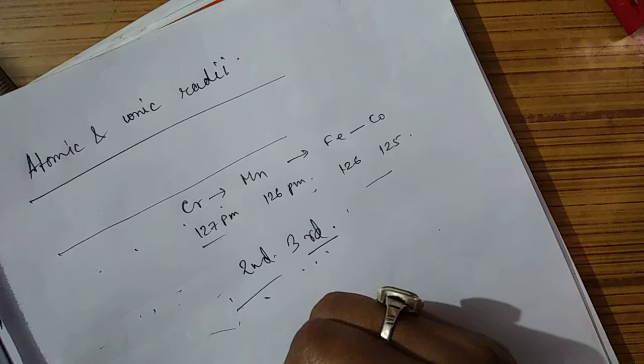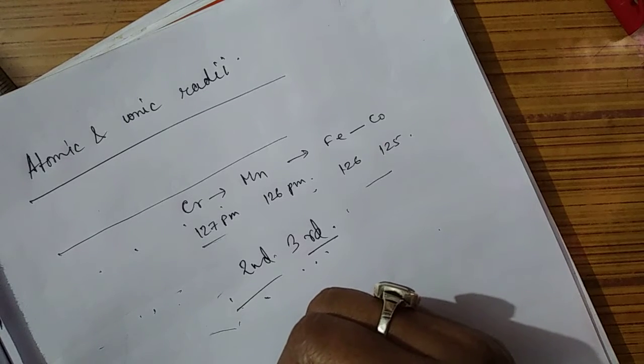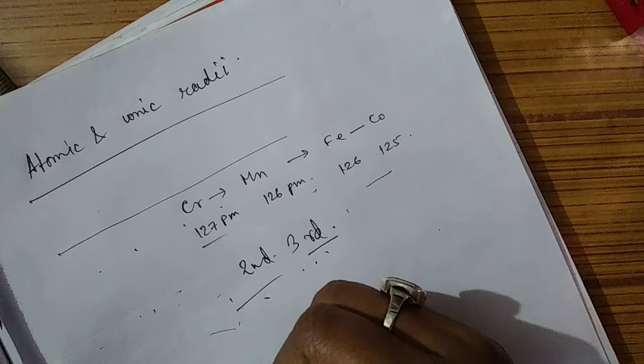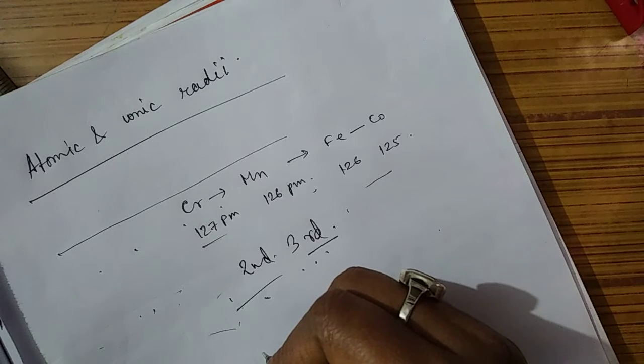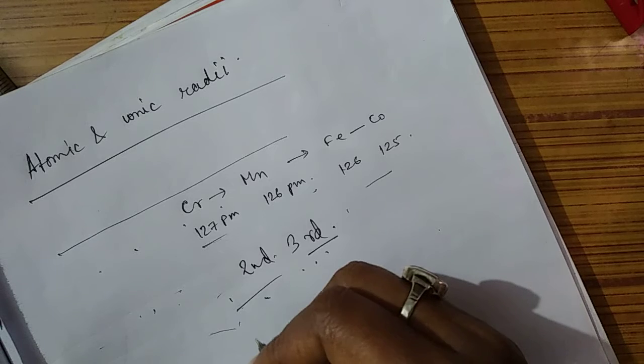And what is the reason behind that? This is due to the lanthanide contraction, or lanthanoid contraction. Lanthanoid contraction means that in the 5d series, electrons enter the f orbital.